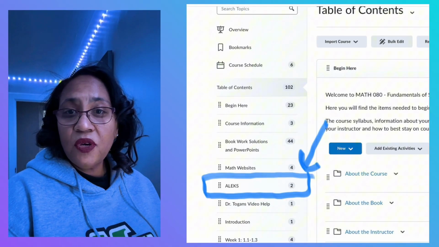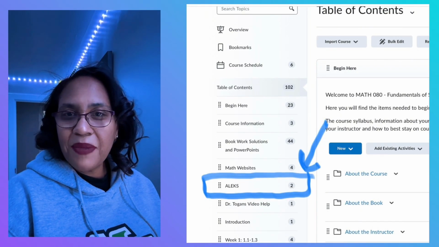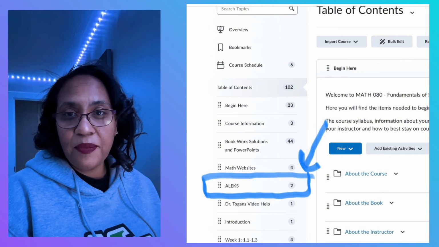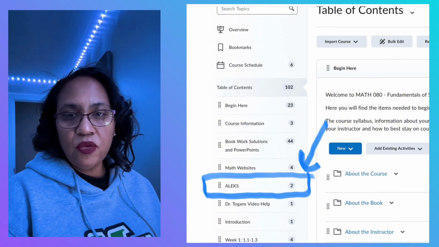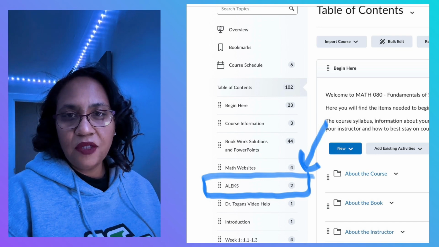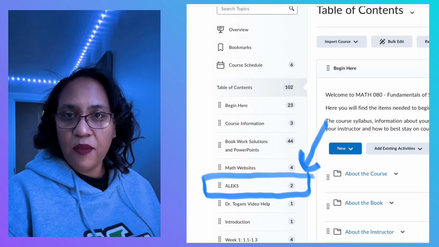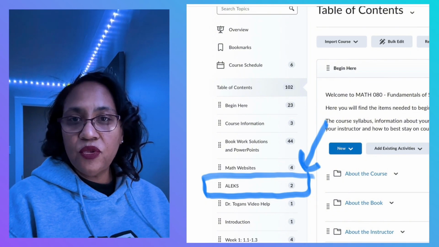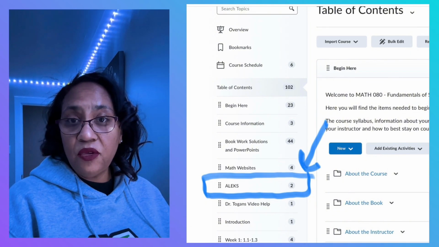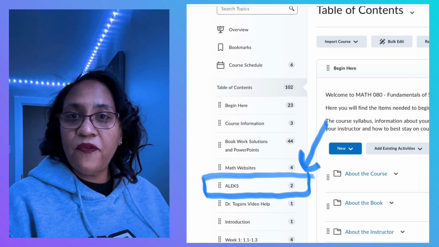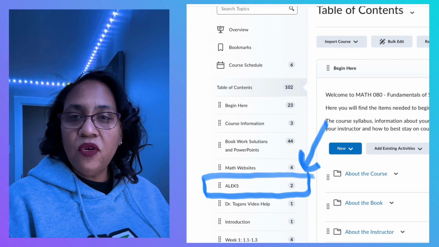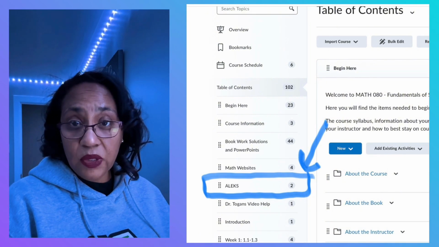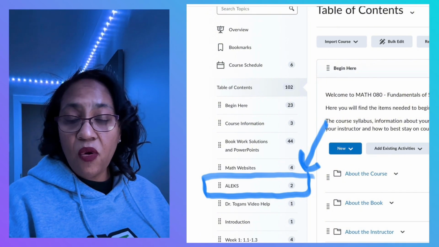And it is fine if you look around, but I do not want you to be here long. Maybe spend 10, 15 minutes here if you want to look around. Definitely read your syllabus. But what I need you to do is click on something called ALEKS on the side of your table of contents. Once you click the single sign-on, you may have to use your previous account that you used if you had an ALEKS course before. But if not, you're going to sign up as a new user. So you're going to create the account right within D2L. Do not go away from D2L.